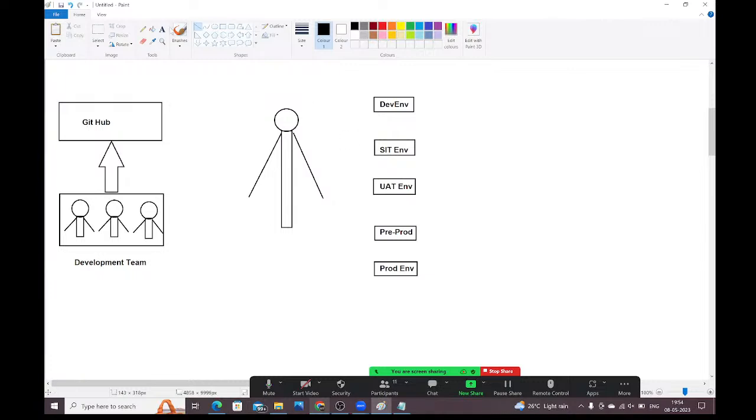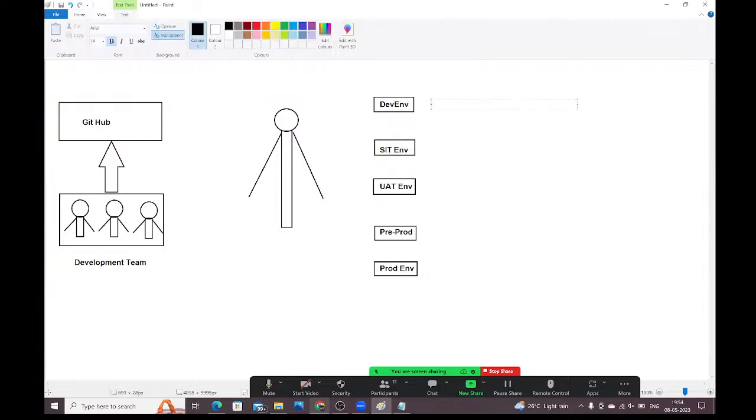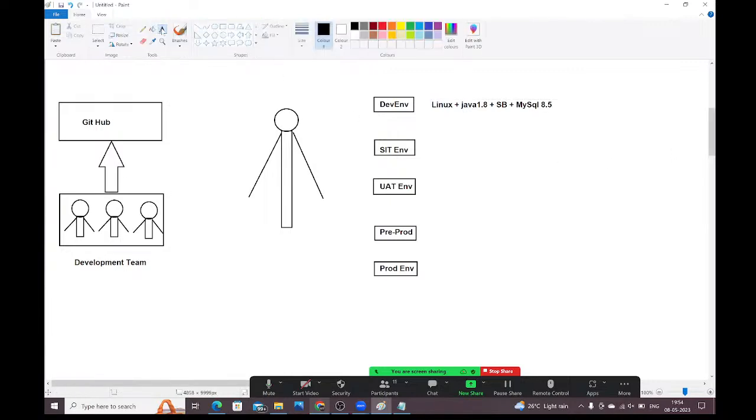Okay, now observe carefully, guys. In my dev environment, I have this configuration. Linux is available, plus Java 1.8 is available, plus Spring Boot is available. And MySQL 8.5 version is available. Perfect, guys. Okay, so now here the same configuration